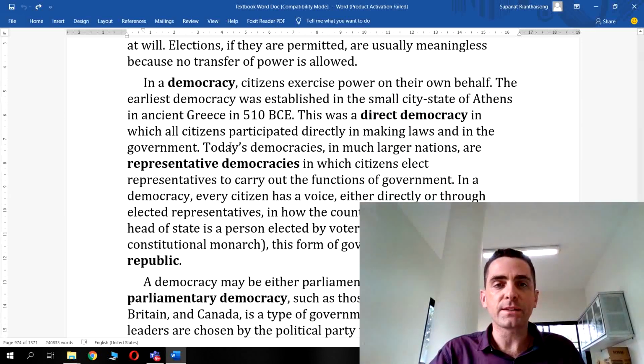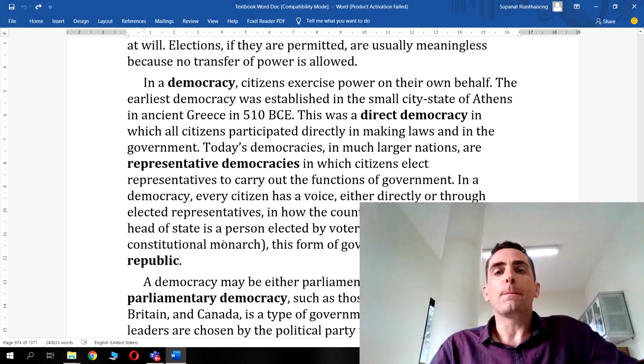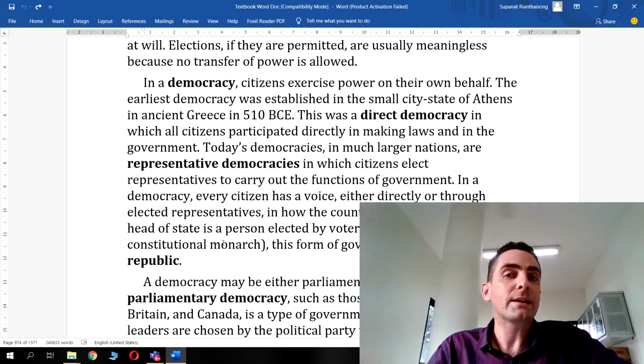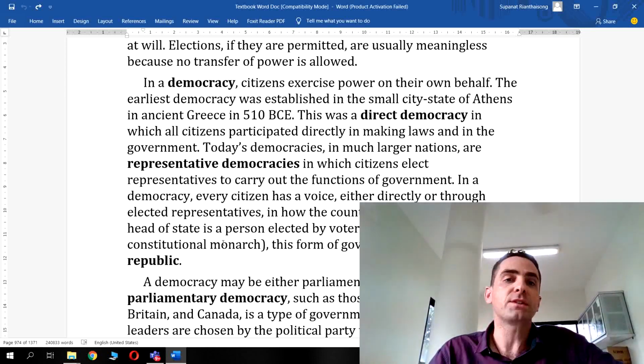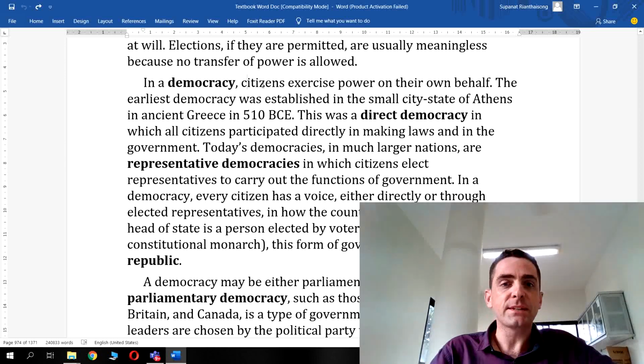Then we have democratic systems of government. Okay, so this is very relevant considering we talk a lot about the US system of government, which is a democratic system. Now, there are different types of democratic systems of government, so let's dig into that. But first of all, in a democratic system, the citizens exercise power on their own behalf.